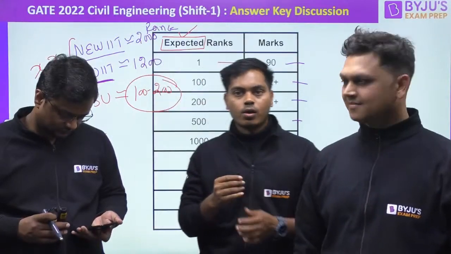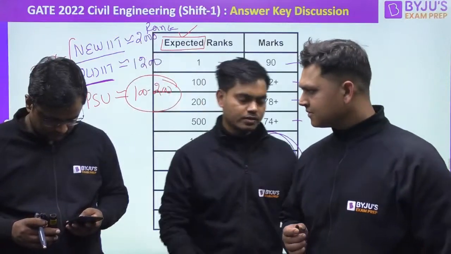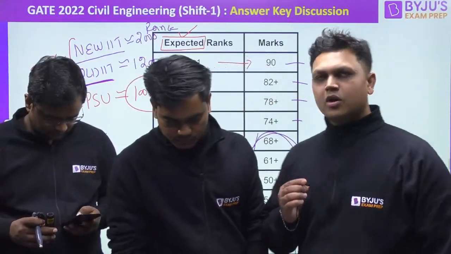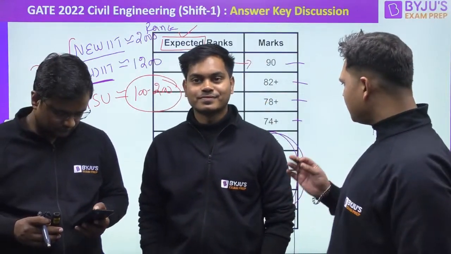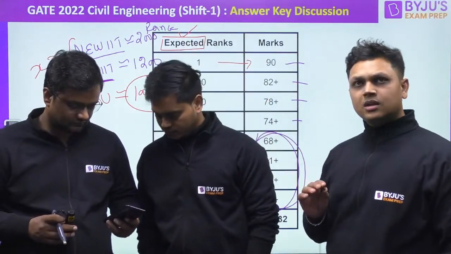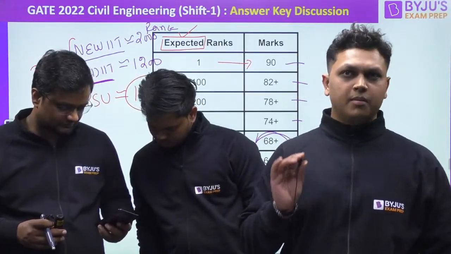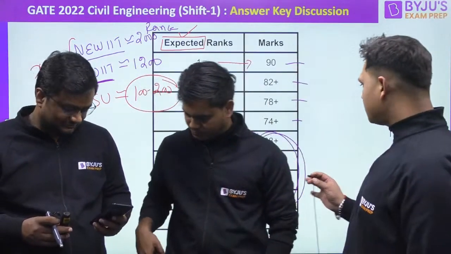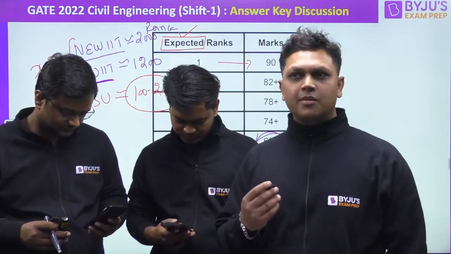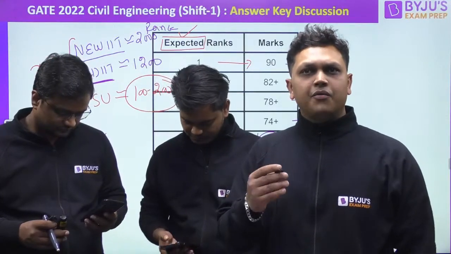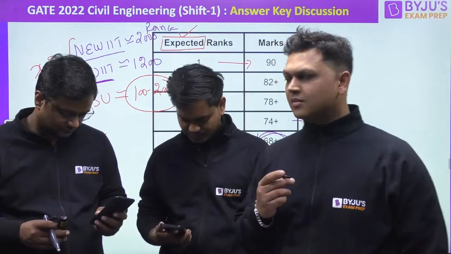Okay. All right, sir. So if we talk about the NITs, what can we expect? If you are opting for NIT in any MTech, and you are under 2000, most probably you will get any branch you are opting for. For students under 4500, you will not get your desired branch, but yeah, if you want, it is possible that you may get good NITs also.